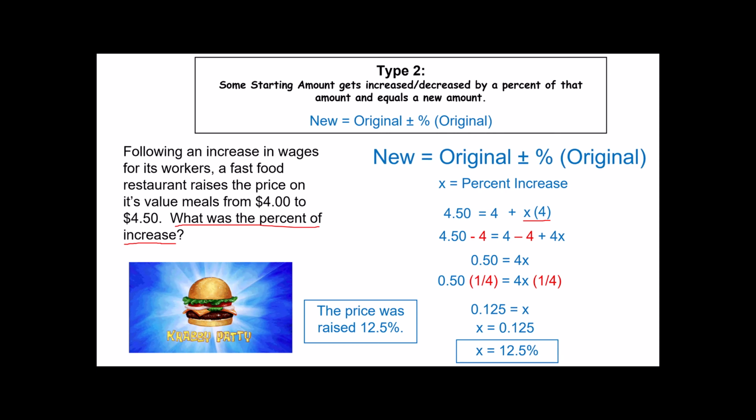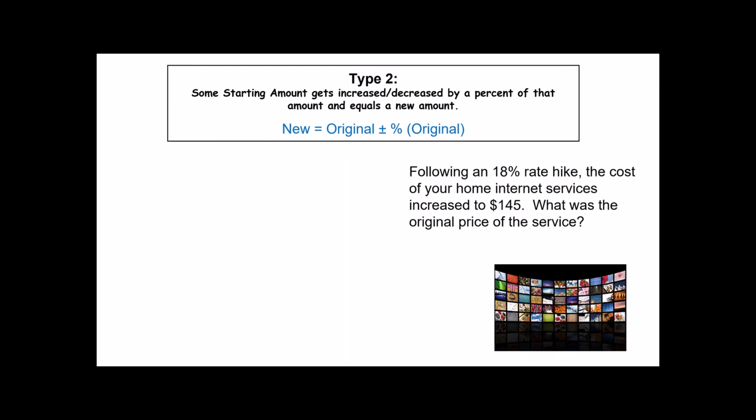All right. This, by the way, is our last example. So I would once again recommend pausing the video, trying it on your own, then watching to see to make sure that you have this down. It says, following an 18% rate hike, the cost of your home internet service was increased to $145. What was the original price? Notice the question asks us for the original price. So when we go to set this up, the original price is going to be our variable.